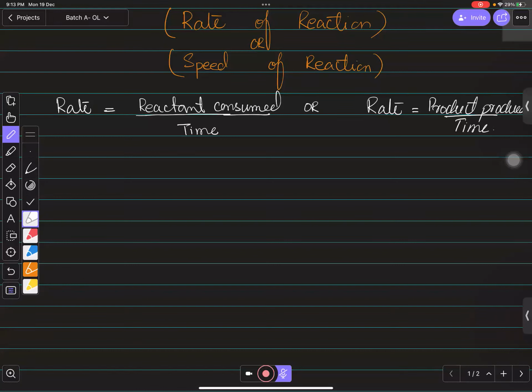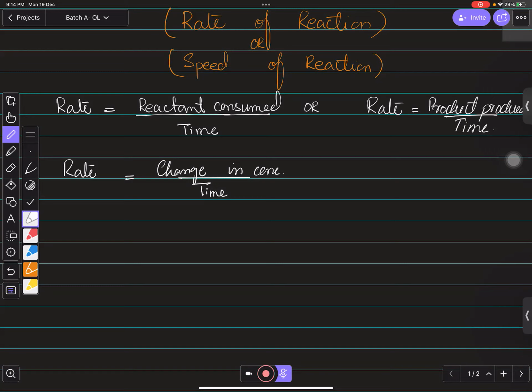Or you can even find out the rate of reaction in this way, that the change in concentration with respect to time. You can even calculate the rate of reaction by this method as well. So there are a lot of things by which you can find out the rate of reaction: reactant consumed, product produced, change in concentration. When you measure all these things with respect to time, you can find out the rate of reaction, right?